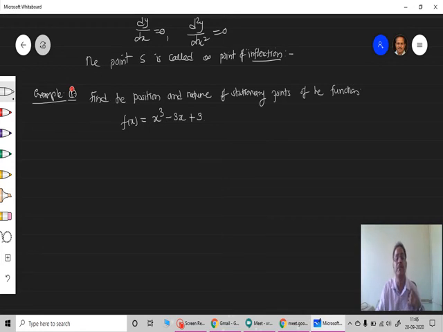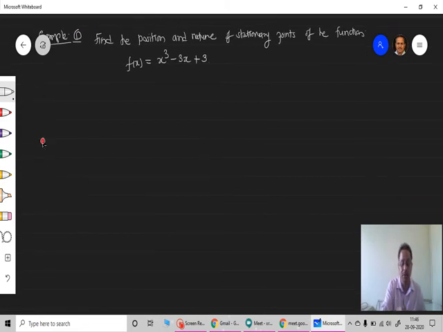This is the function you have been given. You have to find out its stationary points and its positions too. At what value of x there occurs a maxima, there occurs a minima, and like that. Okay, so solution. Now we will go for this first example, very easy. You can go for the remaining examples as well.